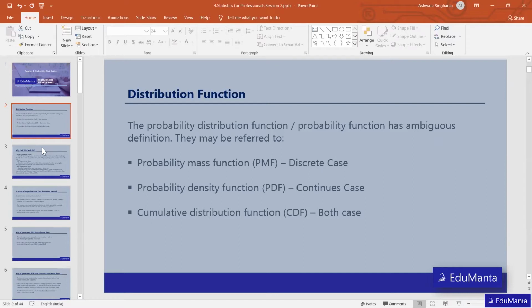So when talking about probability mass function, it is always applicable in the discrete case where we have a discrete variable. For example, the outcome when we roll a dice, so it can be 1, 2, 3, 4, 5. So we already understand what a discrete variable is. Whenever the outcome can be counted in whole numbers, 1, 2, 3, 4, in that case we always consider the probability mass function. Whereas when the variable is continuous, we consider the probability density function.